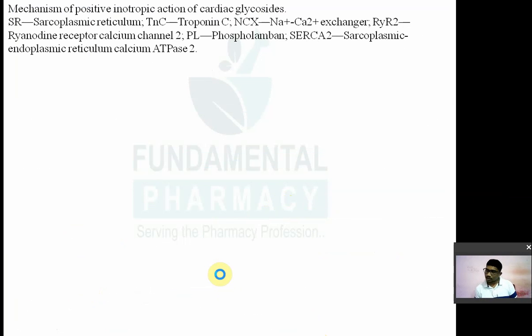Another category of drug is the cardiac glycosides, that is digoxin and digitoxin. That is the important part. You have to understand this: their mechanism of action, side effects, adverse effects, etc.